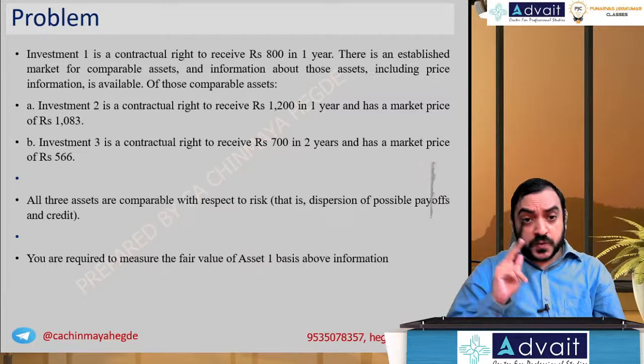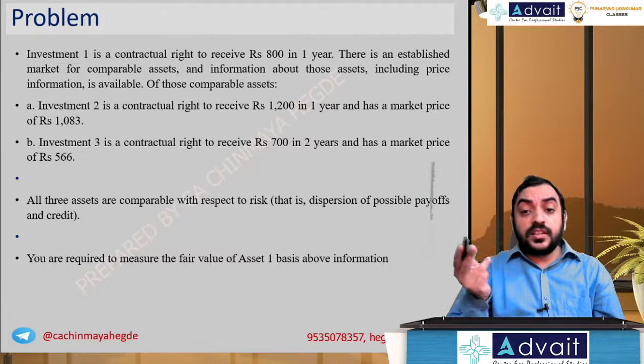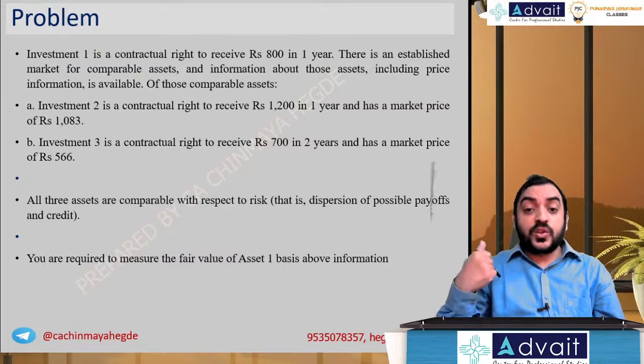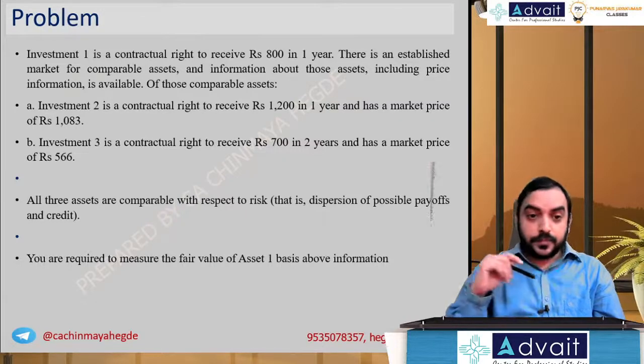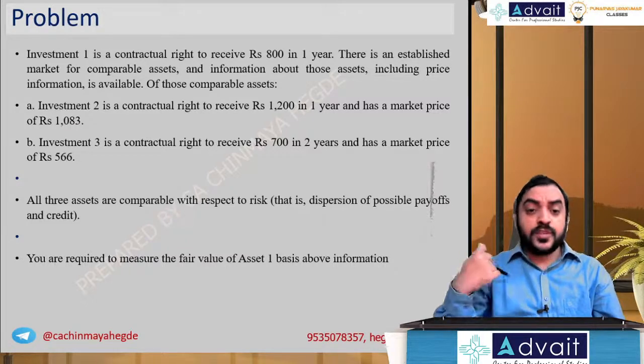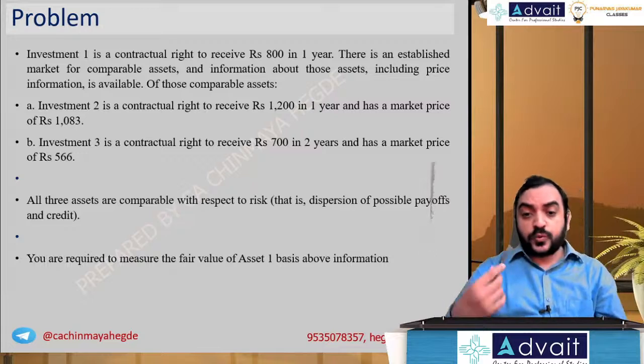Investment 2 is a contractual right to receive 1200 in 1 year and has a market price of 1083. Investment 3 is a contractual right to receive 700 in year 2 and has a market price of 566. All three assets are comparable with respect to risk, that is dispersion of possible payoffs and credit. You are required to measure the fair value of asset 1 on the basis of the above information.